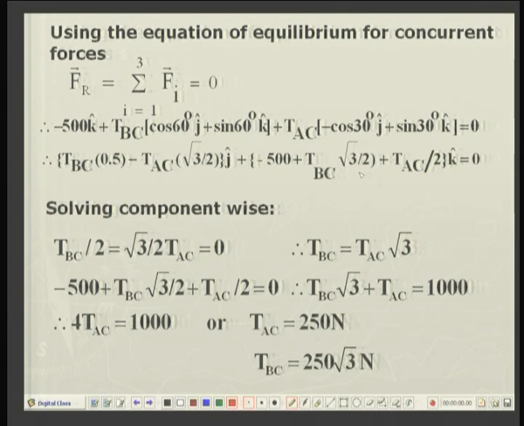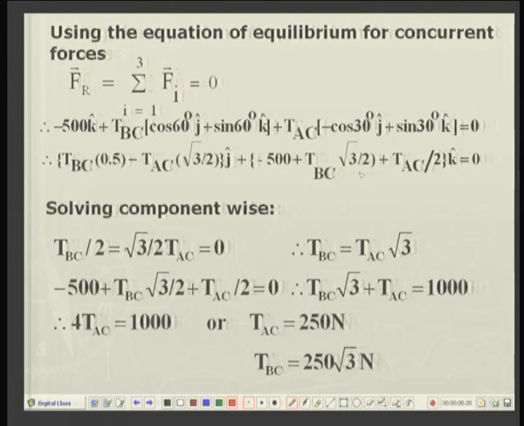First of all, the analytical solution. The condition of equilibrium for concurrent forces is that the resultant force, which is the sum of all the three forces, is equal to 0. So, first of all, we have the vertically downward force, which is minus 500 k unit vector.